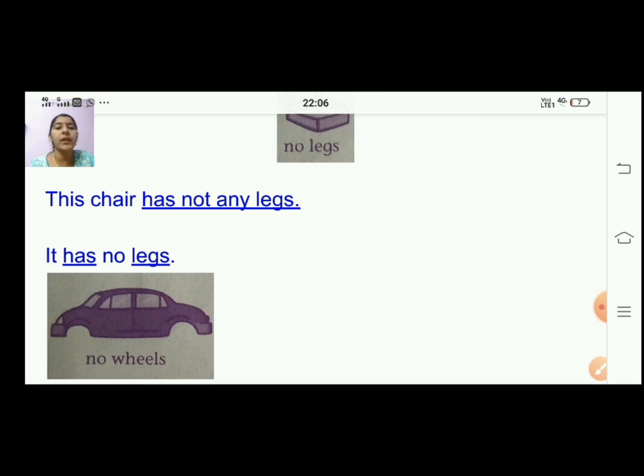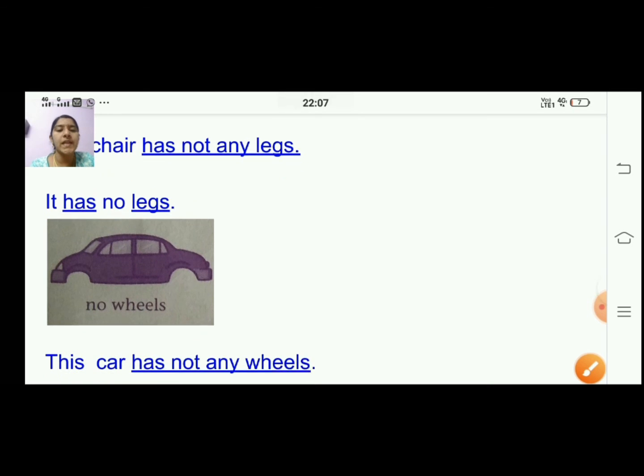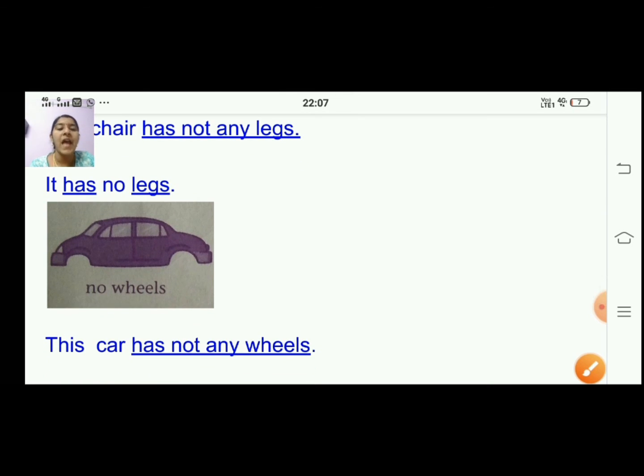So what will be the answer here? This car has not any wheels. You can see it is a similar way, like this only we will write. Okay, this car has not any wheels. So what will be the answer? The car also doesn't have life, right?